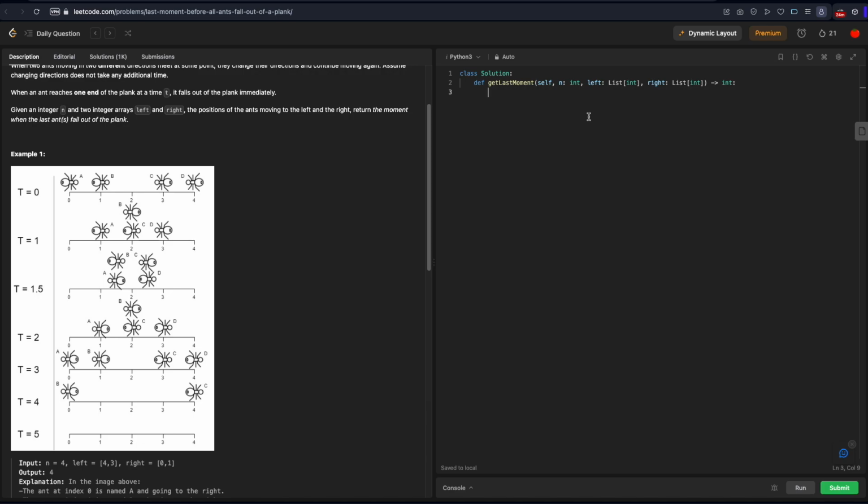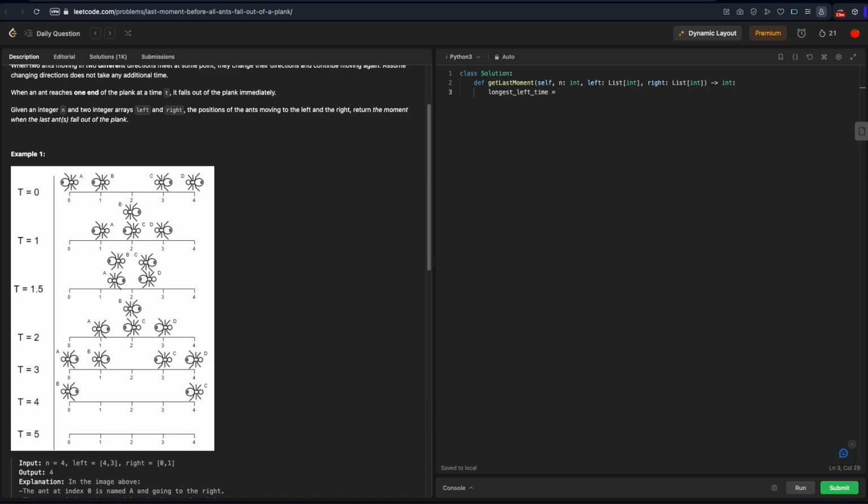Well, if an ant is moving left, it needs to go from the index that it's at down to index 0. So because it has to go from the position that it's at to index 0, it's going to take that many units of time. So then what's the longest it will take for an ant moving left to reach the end? Well, it's going to take the maximum index time. So let's see, we'll call this longest left. So the longest left time.